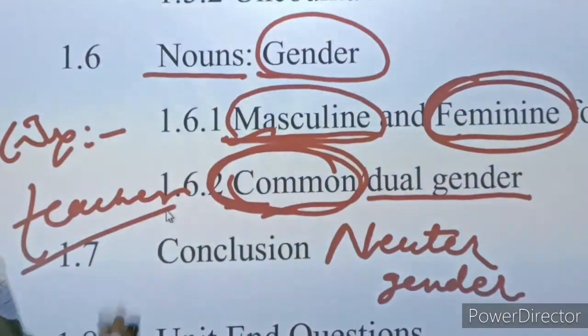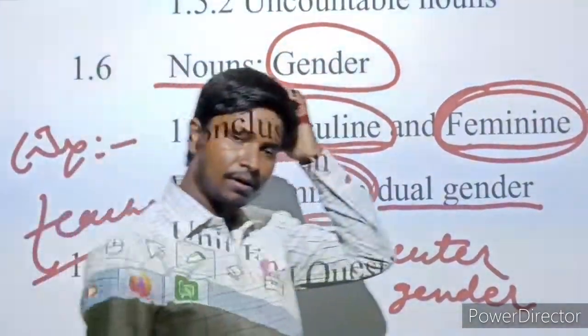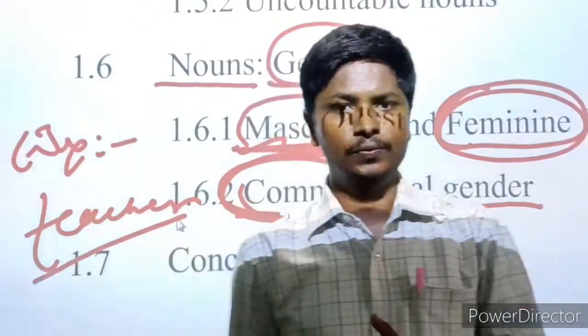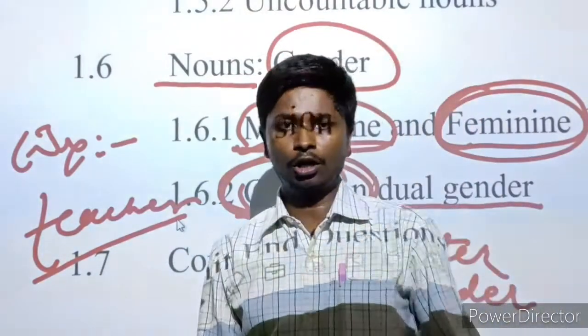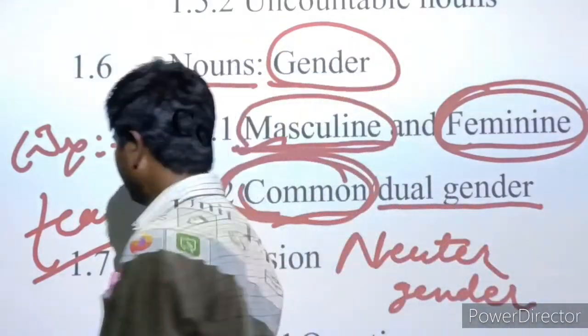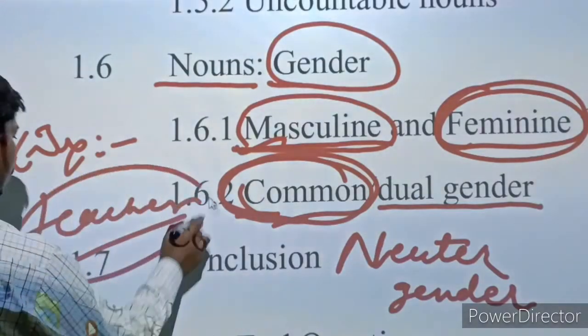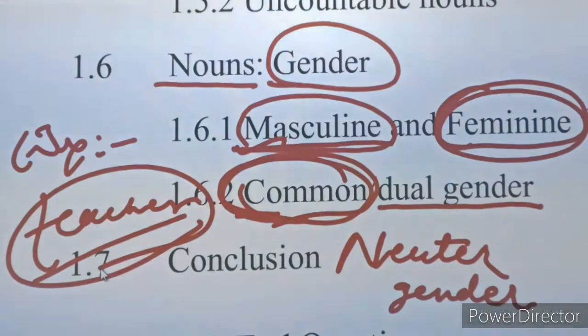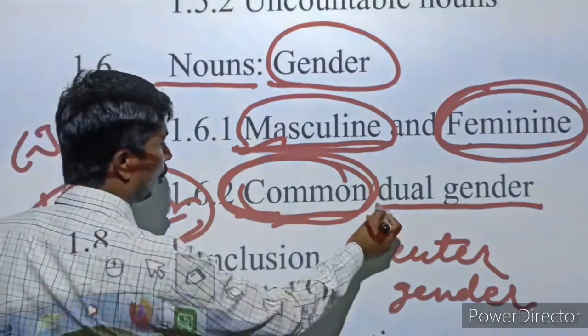A teacher can be a male and a female too. A doctor can be a male and female too. It means a word like this that denotes both male and female is known as common gender or the dual gender.